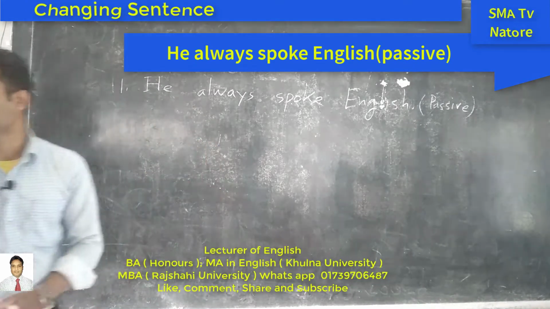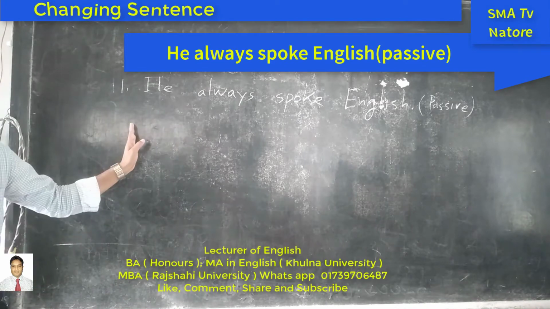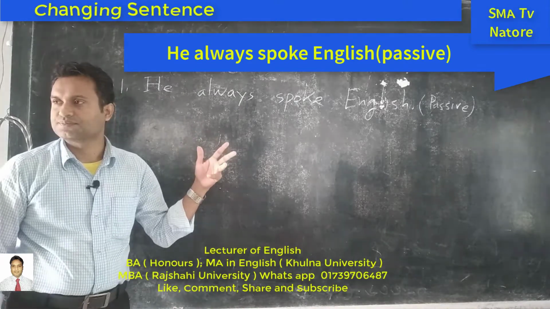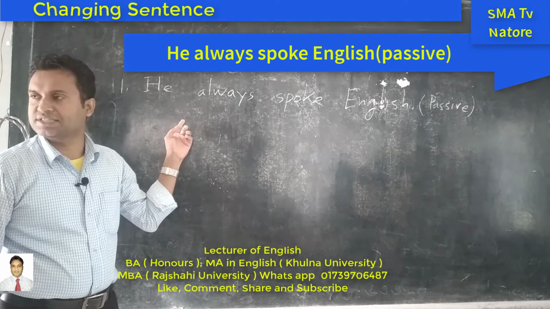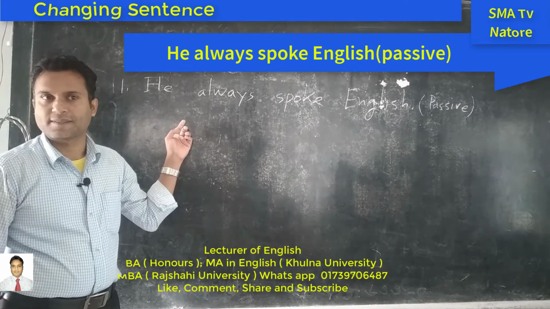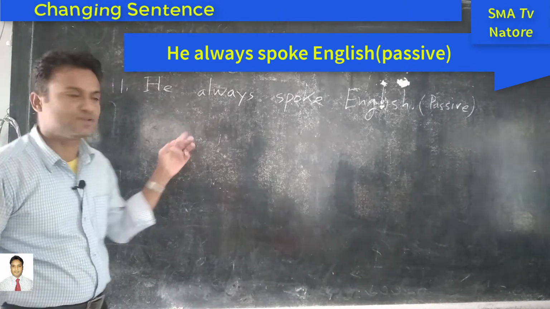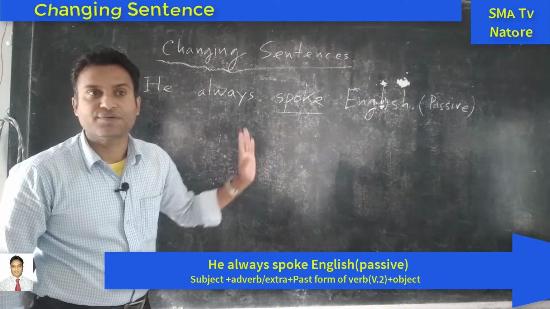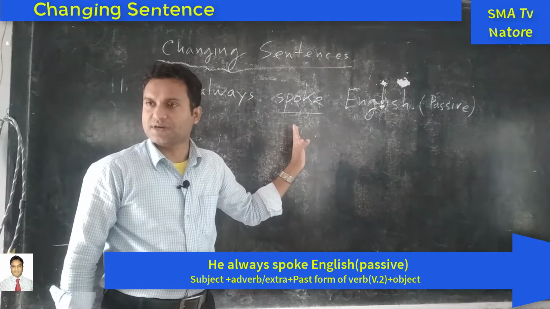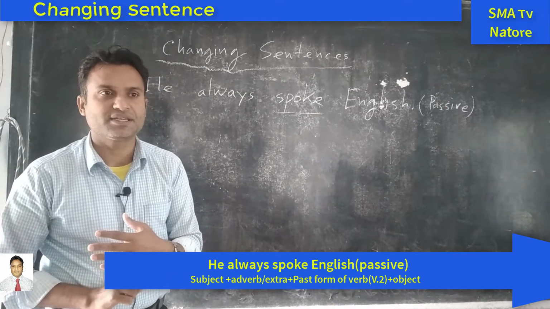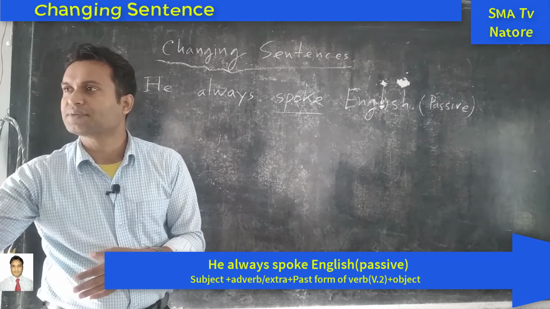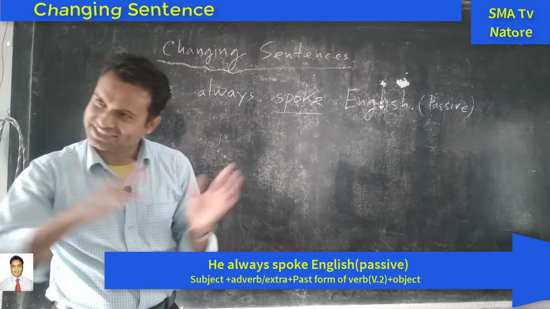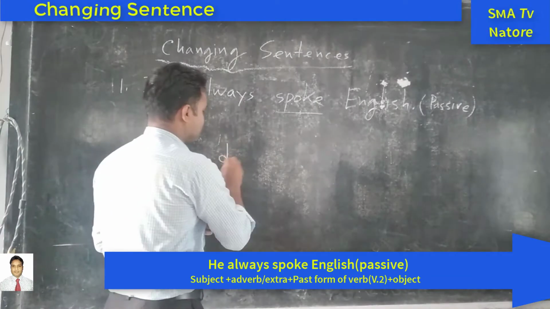So at first we have to know what is the structure of this sentence. So we should follow what is the structure of this sentence. Who can say? What is the name of the tense of this sentence? Present? No. At first you have to know what are the forms of this verb. The forms of this verb are: present form is speak, past form is spoke, and past participle form is spoken. Do you understand? For example, do, did, done.